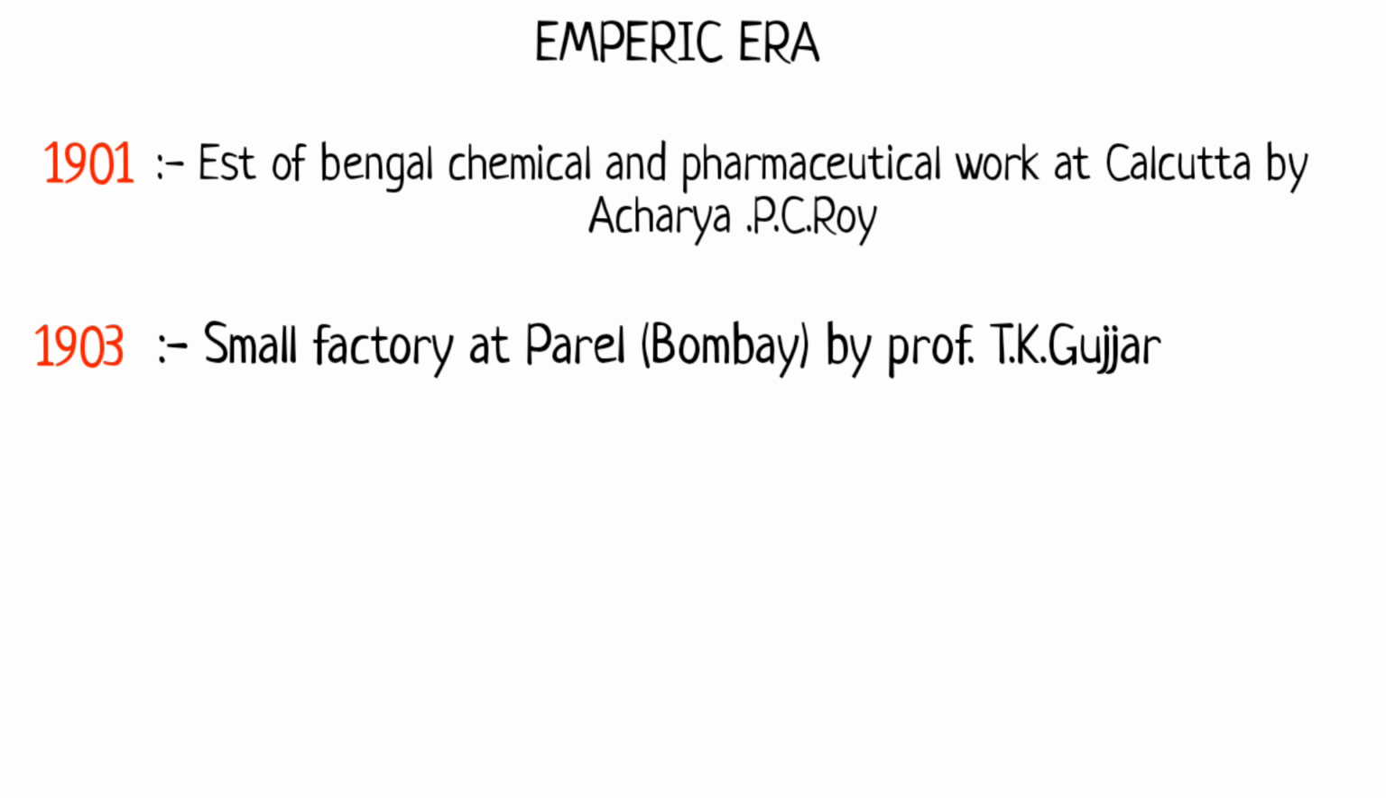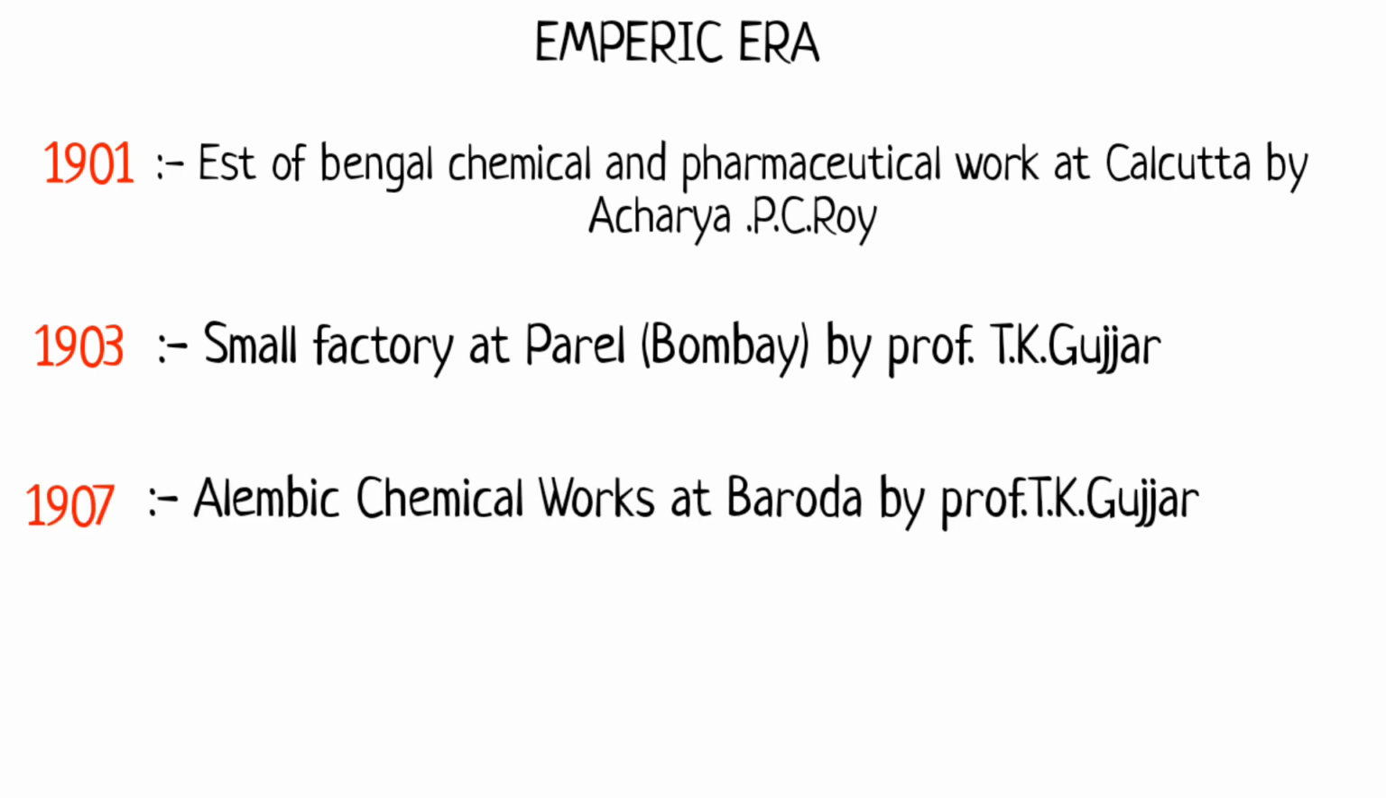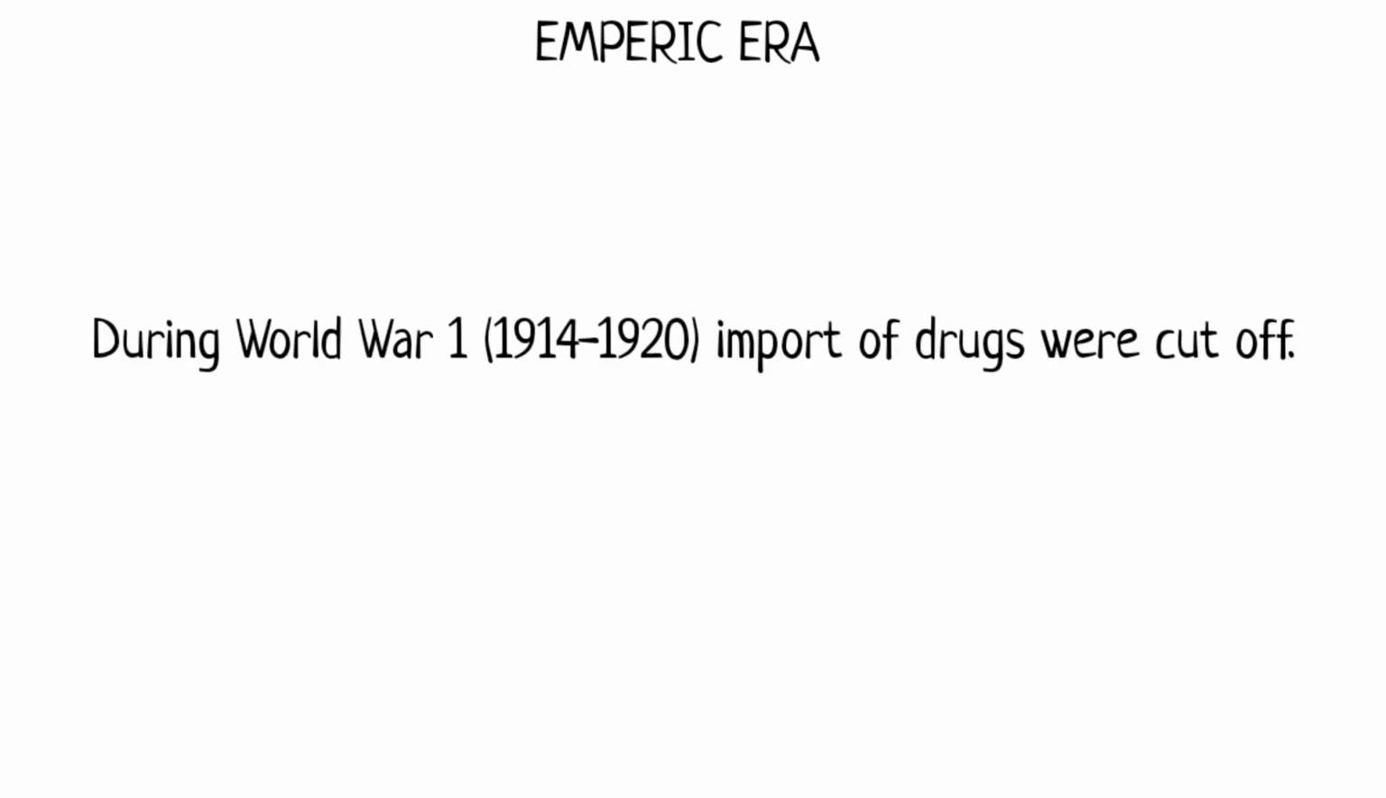In 1903, a small factory was set up at Parel, Bombay by Professor T.K. Gujjar. In 1907, Alembic Chemical Works was set up at Baroda by Professor T.K. Gujjar. During World War I, 1914 to 1920, the import of drugs was cut off.